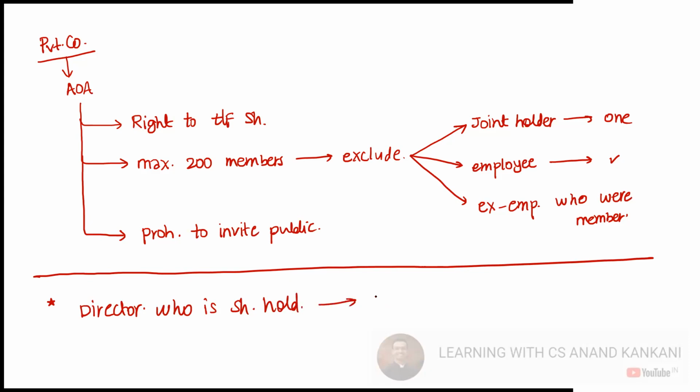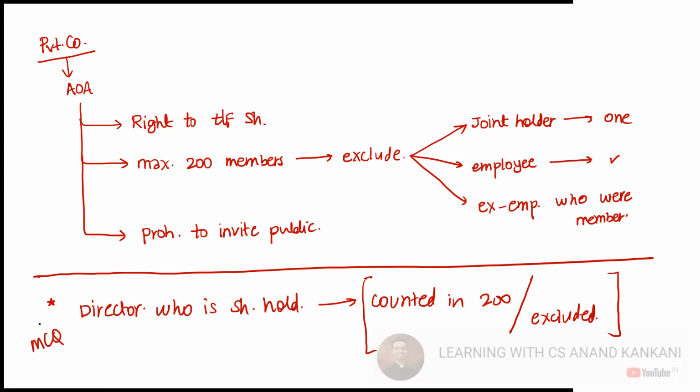Will this director be counted in 200, or would the director be excluded? MCQ question. Should the director be included or excluded?